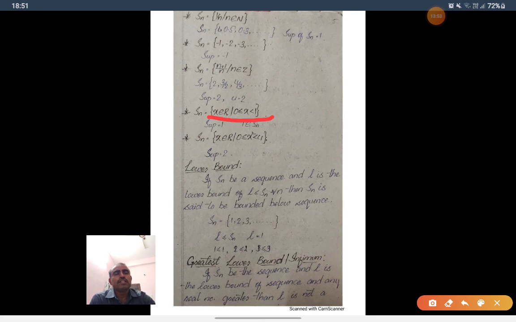Here Sn is equal to x belongs to R, where x lies between 0 and 1, that is 0 less than or equal to x less than 1. All the numbers which are greater than or equal to 0 and strictly less than 1. So all the elements of Sn should be less than 1. So 1 is an upper bound, and the least upper bound is 1.